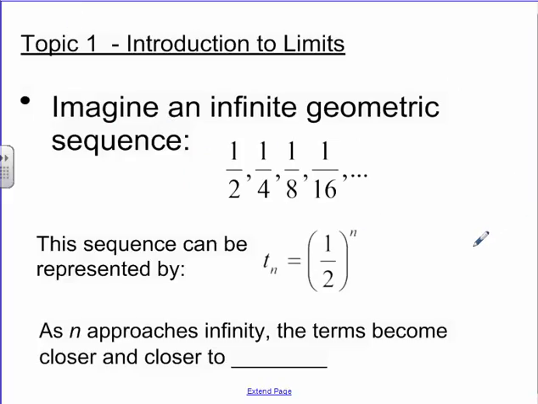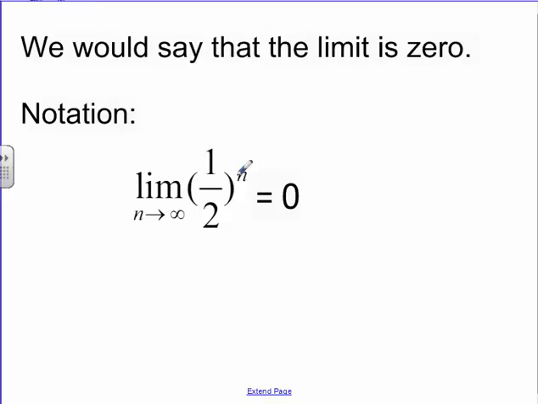Imagine you've got an infinite geometric sequence where you start with 1/2, 1/4, 1/8, 1/16, where essentially what you're doing is you're doing 1/2 to the n. You're doing an exponential decay graph, right? As n approaches infinity, the terms do become closer and closer to 0. They become closer to nothing. But, in terms of them being closer and closer to nothing, they don't actually reach 0, so hence the limit notation.